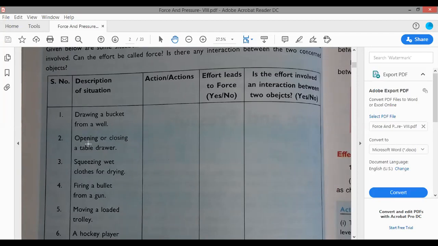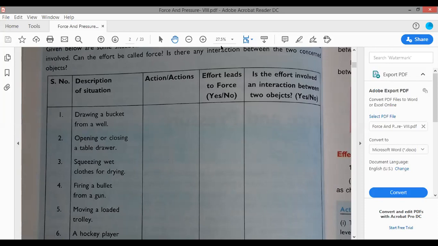Now when we have to open a drawer, then we pull it or bring it close to us. When we close it, we push it. Similarly, when we squeeze wet clothes to remove extra water, we twist the cloth. Again, there is interaction between hand and clothes, so there also the force is applied on the cloth. When we fire a bullet, the bullet is having the action from the gun.